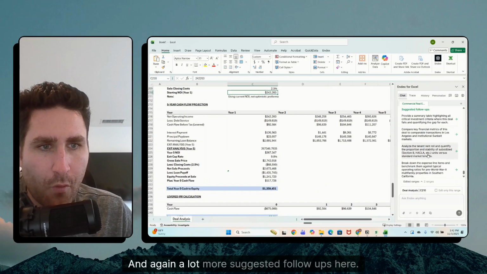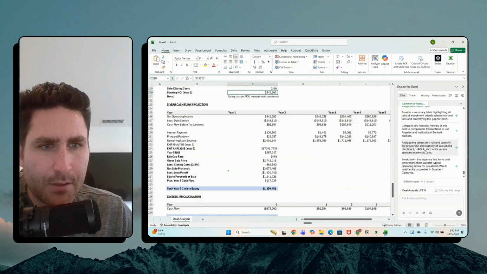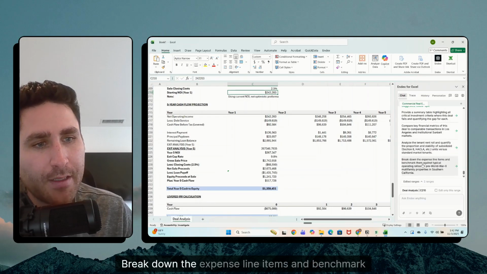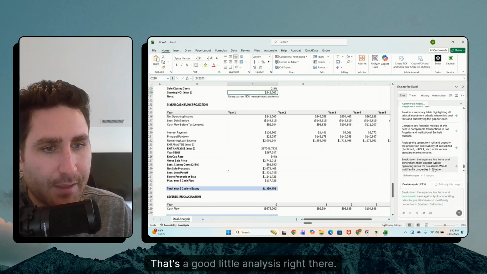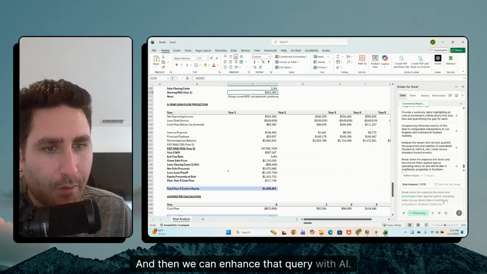And again, a lot more suggested follow-ups here. This is an interesting one. Break down the expense line items and benchmark them against typical operating ratios. That's a good little analysis right there. I like that. And then we can enhance that query with AI.